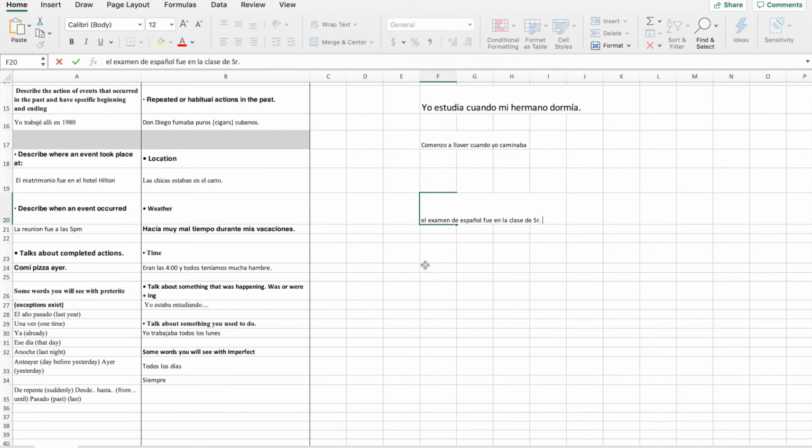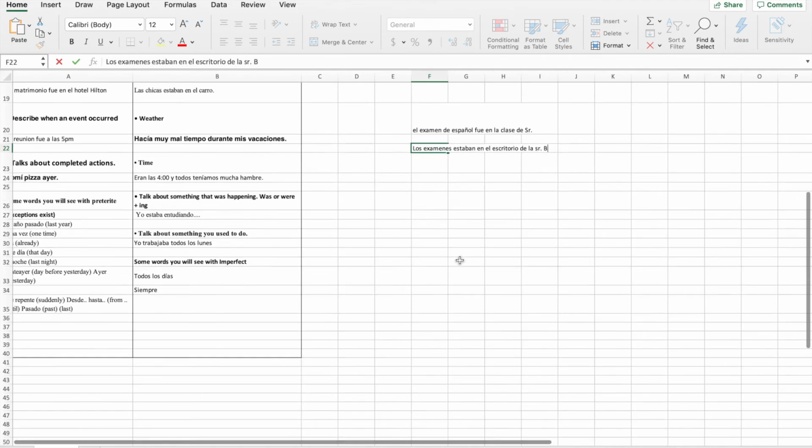Now, when I say los exámenes estaban en el escritorio de la señora Blonde, here we're talking about the location of the paper, okay? Something that you can touch. So you have to use imperfecto because it's location, and also you have to use the verb estar. Okay, estar.